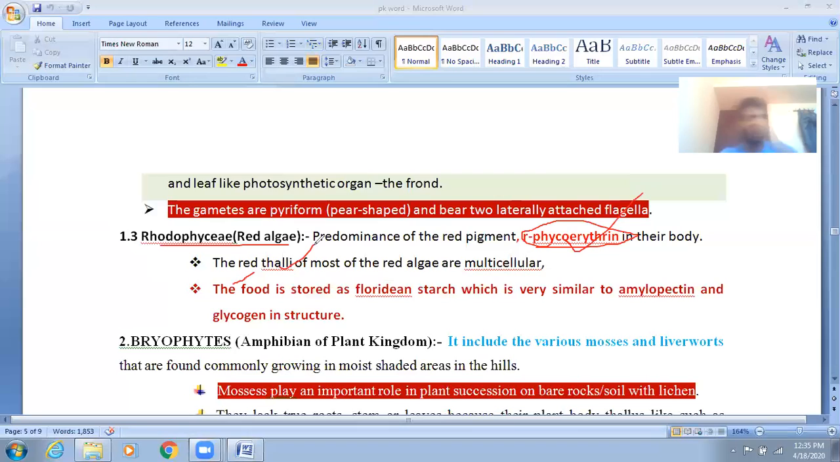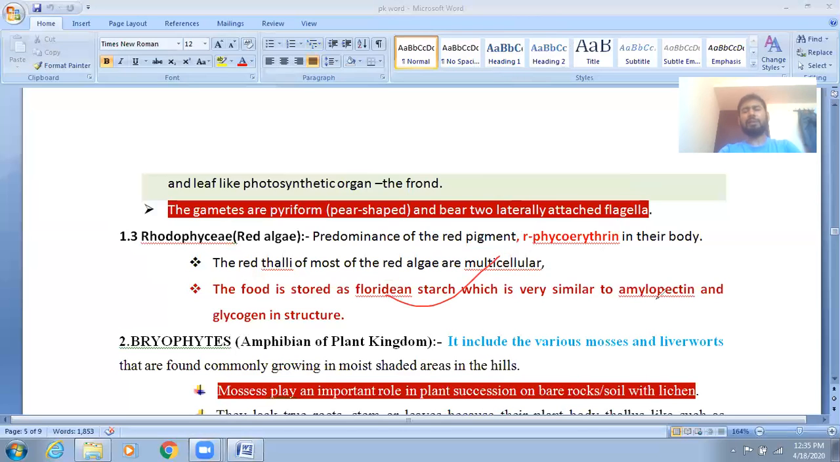So this is called the thallus. The thallus of most red algae is multicellular in nature. And if you check their reserve food material, in Rhodophyceae the reserve food material is considered Floridian starch.